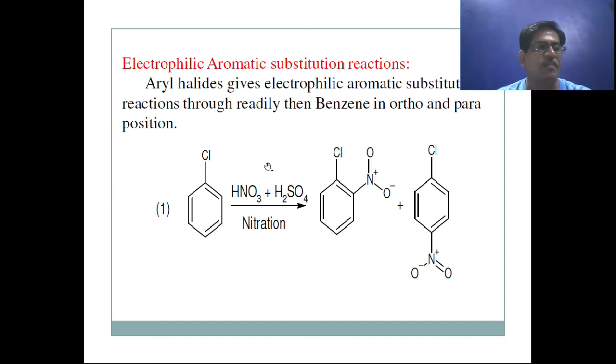These nitronium ions attack the electron rich centers, and the ortho-para director here is the Cl atom, producing the mixture of ortho and para nitrochlorobenzene.